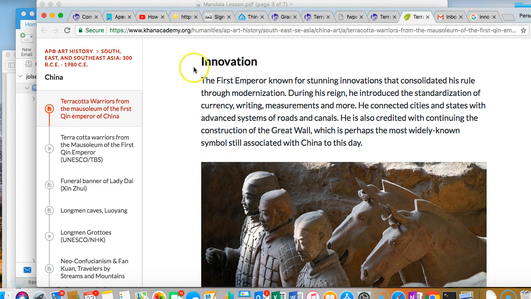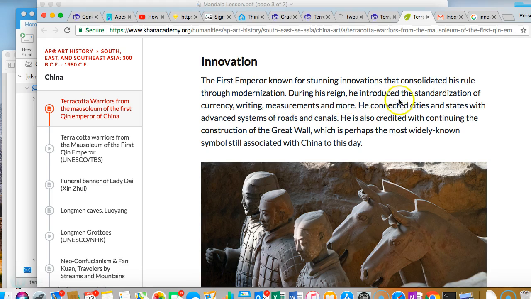That's what innovation means. And it says the first emperor is known for his stunning innovations that consolidated his rule through modernization. So he is an emperor that is modernizing. He is bringing into the future his culture, his society, China.